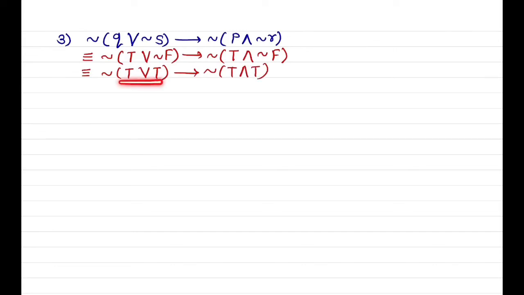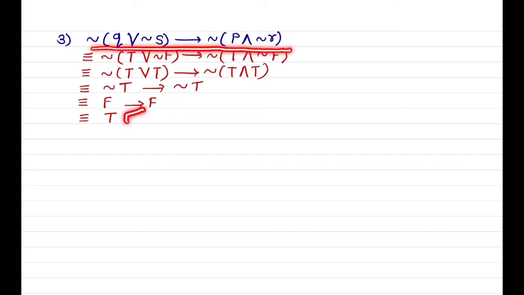T or T is equivalent to T and T and T is also equivalent to T. Therefore, it will be negation of T implies negation of T. But negation of T is equivalent to F. Therefore, this will be equivalent to F implies F and F implies F is equivalent to T. Therefore, the truth value of the given statement is T.